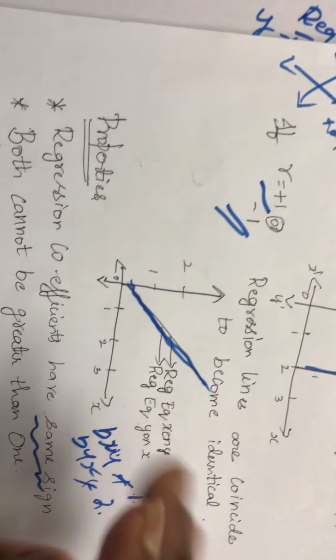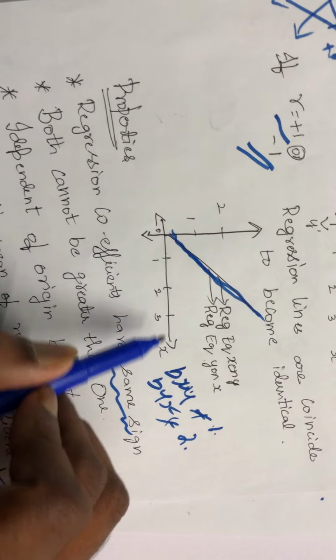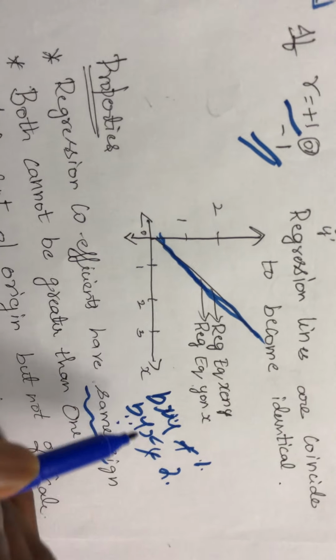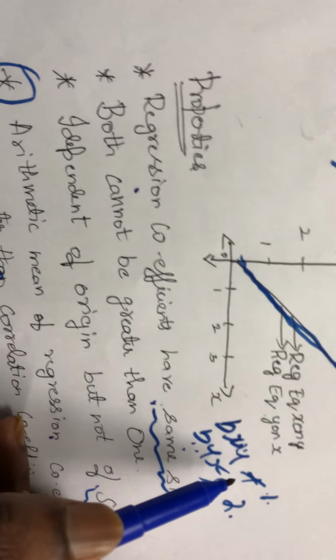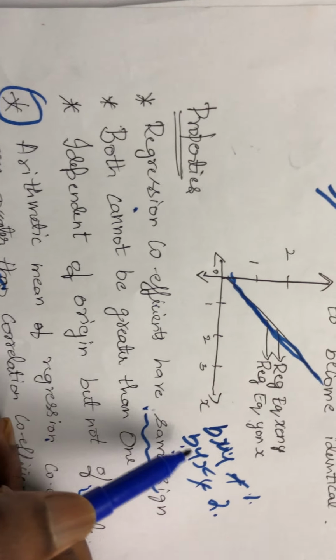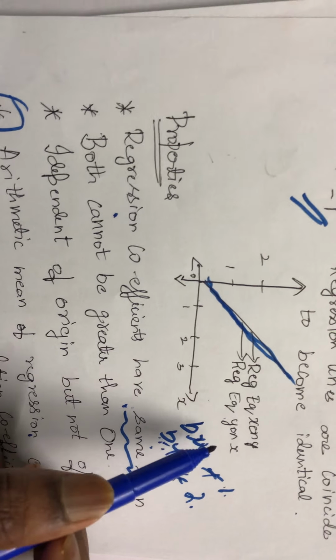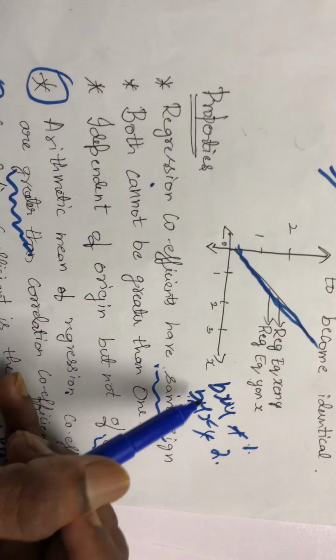Then do they have different sign or same sign? The regression coefficients will always have the same sign. Can they both be greater than 1? No. Either one can be greater than 1, not both.